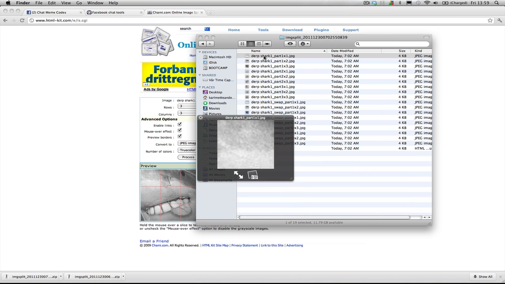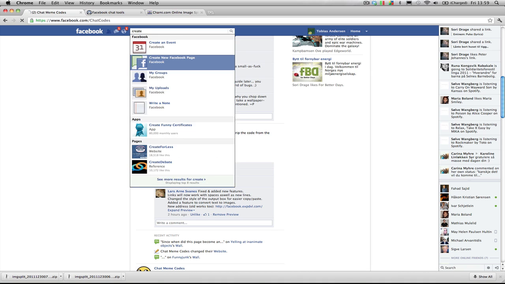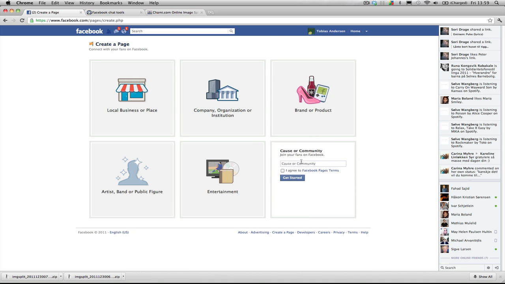Okay, so now you have both the black and white version and the color version of this puzzle. The black and white versions are a bit smaller and better for memes which are in black and white. So let's continue to make the actual smiley. I'm going to create a new Facebook page.